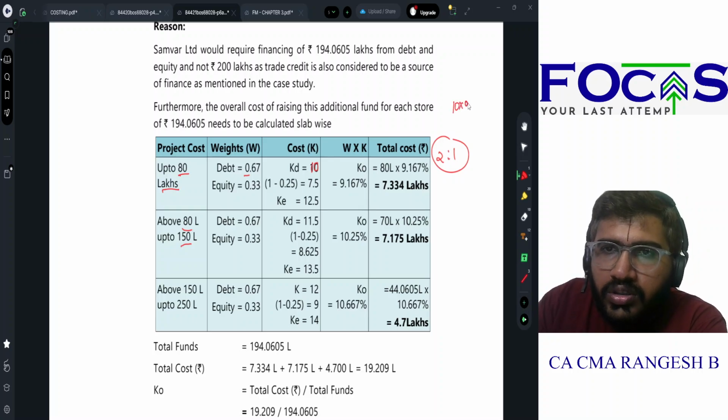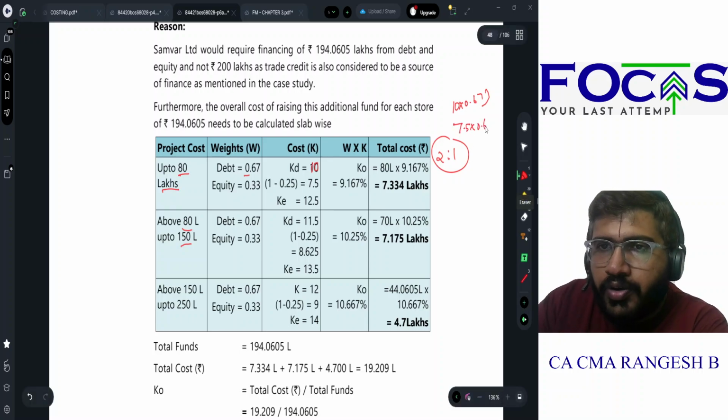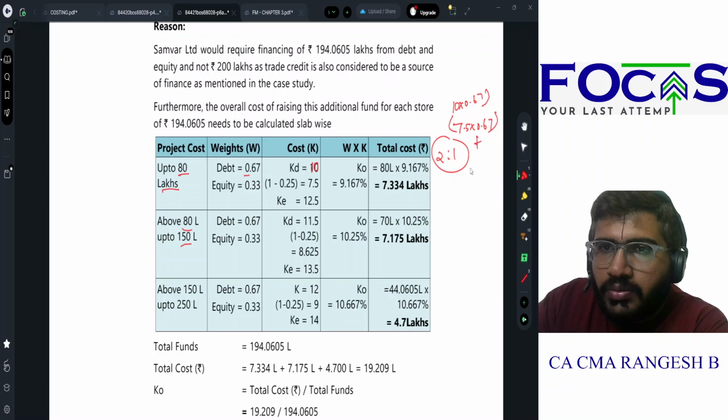Sorry, 7.5 into 0.67 plus 12.5 into 0.33. Weighted average cost of capital calculate பண்றேன்.